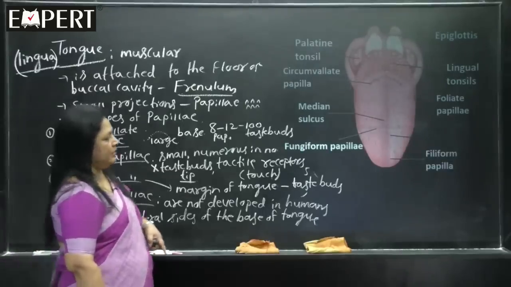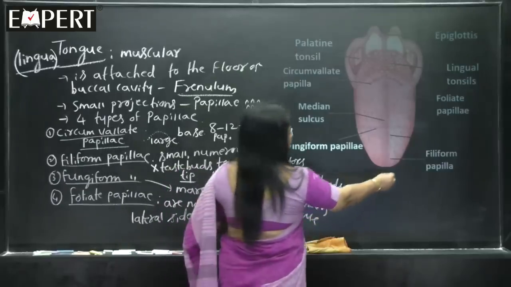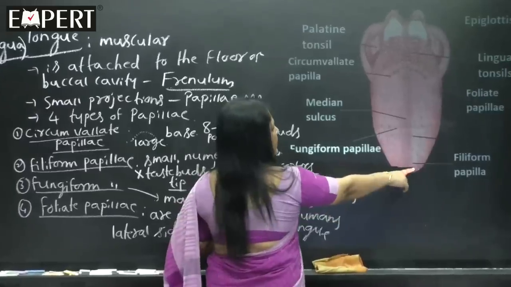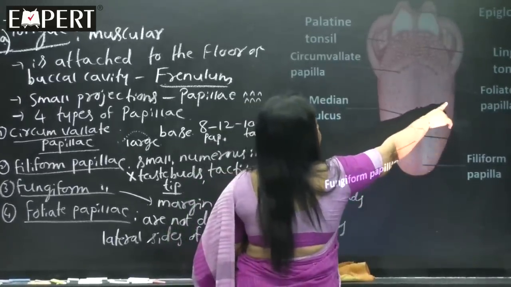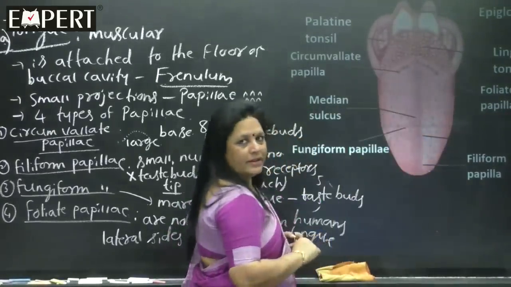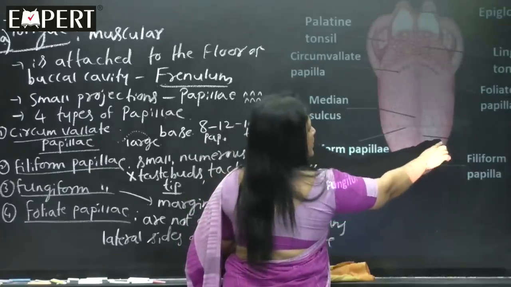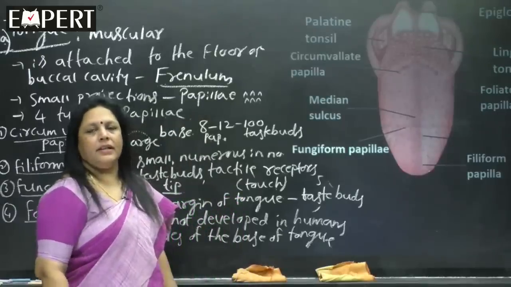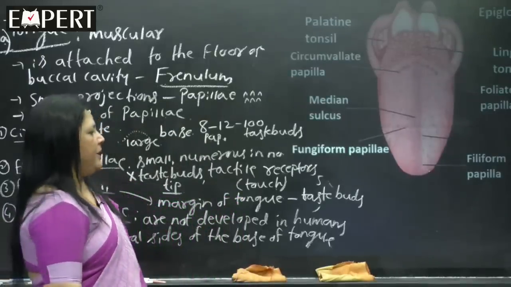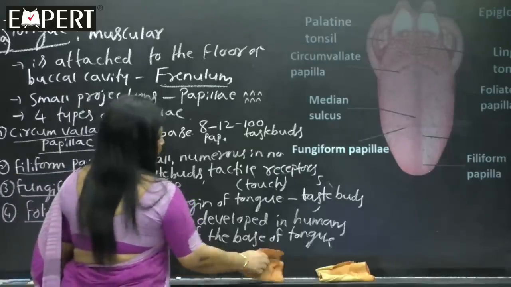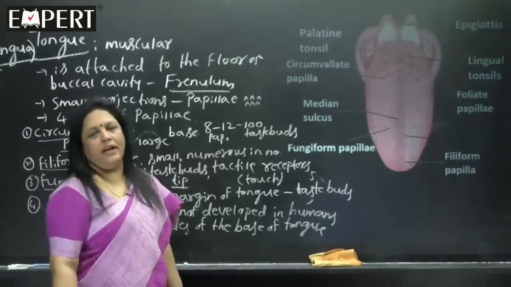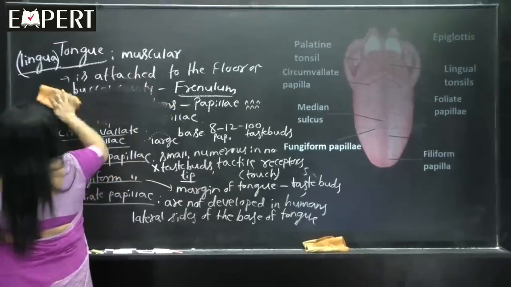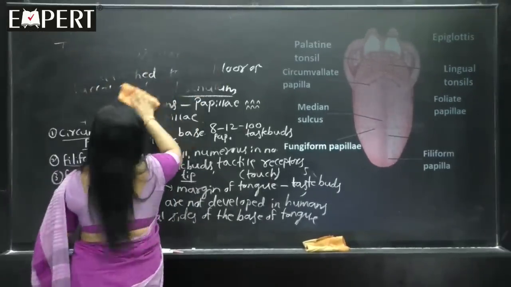Here you can see one more thing: on this side, the buds which give the sensation of sweet are present here, then comes the salt, then the sour, and here it is bitter. Once again, sweet, salt, sour, bitter types of taste buds are present starting from the tip of the tongue to the base of the tongue. Now, we are learning the functions of the tongue. After this, we are moving on to the pharynx. I will write here on the top so that you can copy the lower part.